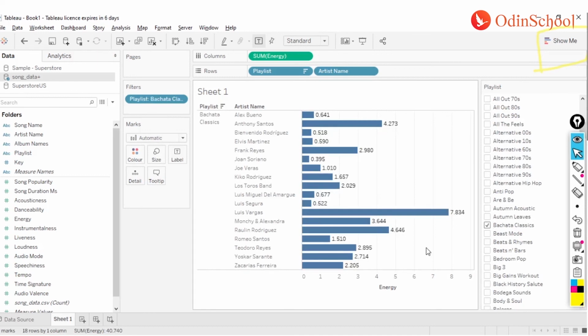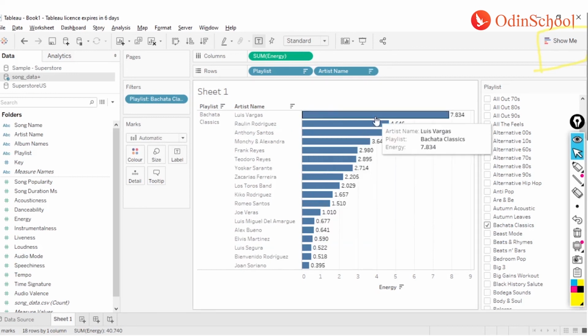So we can see what all the values are that we have within the bachata. So who are all the artists? If I sort it from top to bottom, I see there are nearly 18 artists who are part of the playlist which is part of the bachata, right?